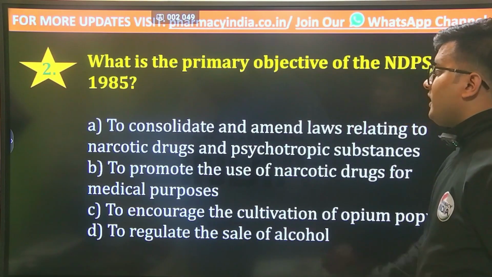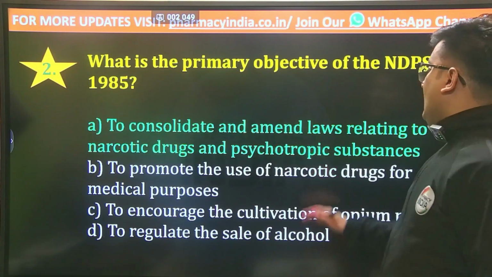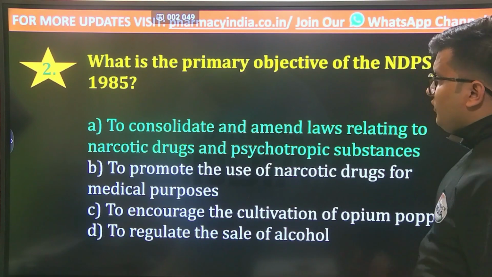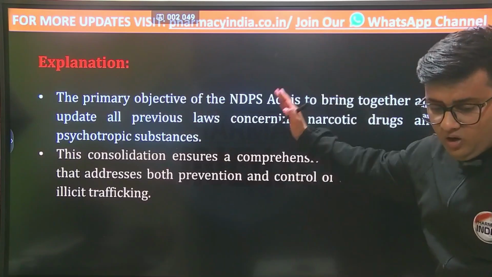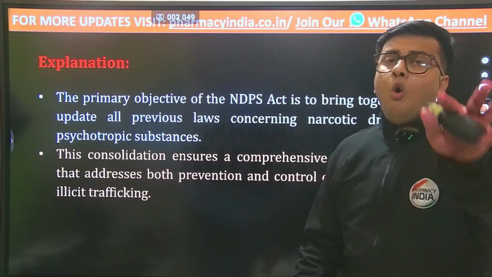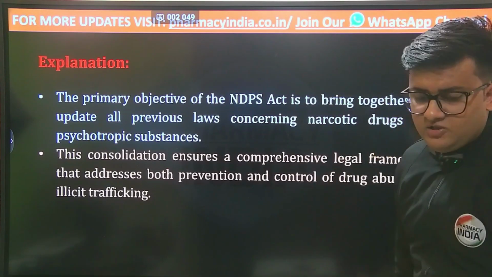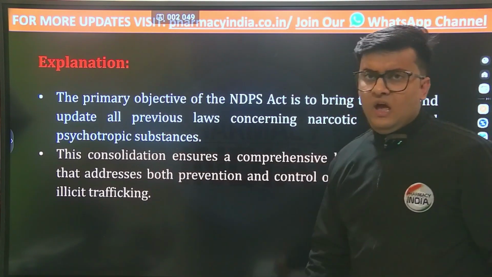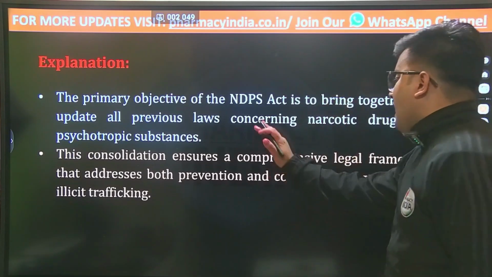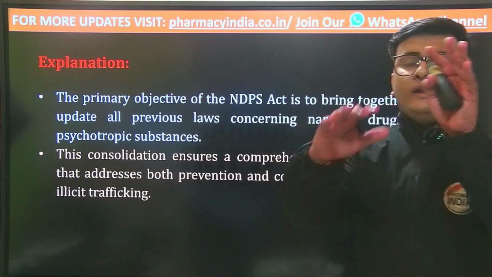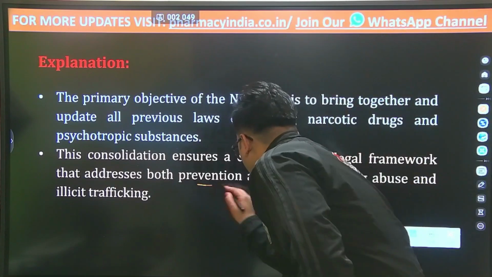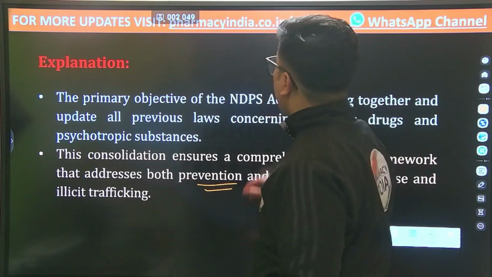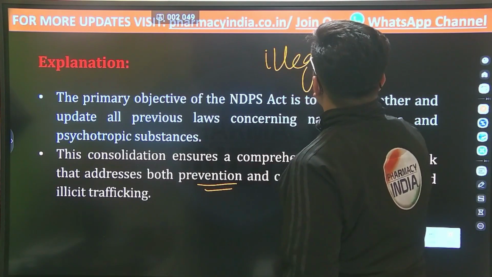The correct answer is option A, to consolidate and amend laws relating to narcotic drugs and psychotropic substances. The primary objective was to bring together and update all previous laws concerning narcotic drugs and psychotropic substances. This consolidation ensures a comprehensive legal framework addressing both prevention and control of drug abuse and illicit trafficking, or you can say illegal activities.